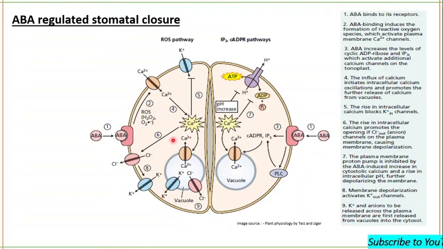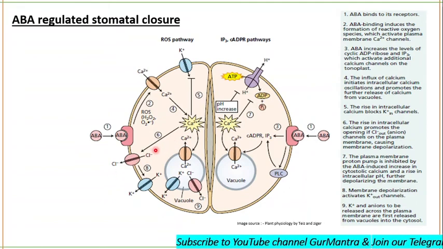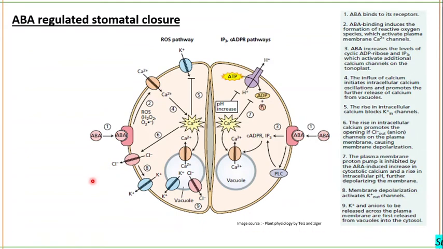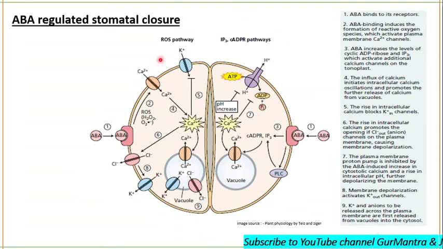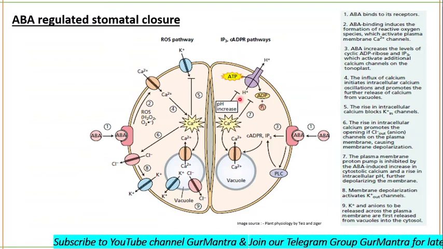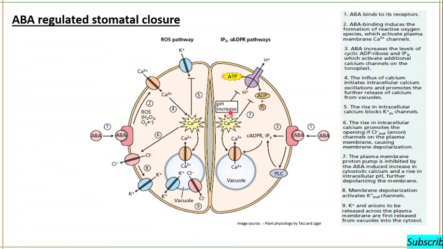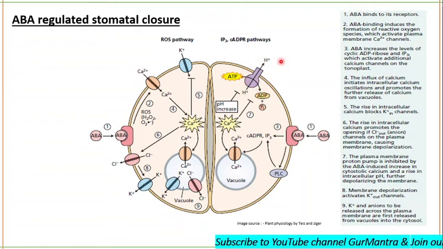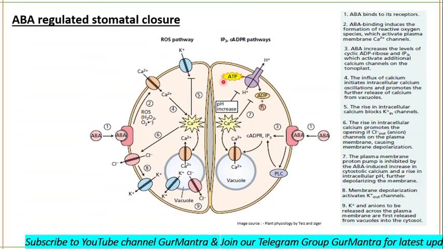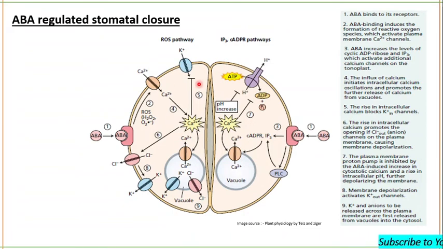Calcium ions will cause chloride out channels to be opened, and chloride ions will be released out of the cell. These chloride ions are going out, and potassium ions are not able to come in. Along with this, the calcium ion and the increase in pH will be responsible for the inhibition of proton channels. All this will cause depolarization of the membrane.